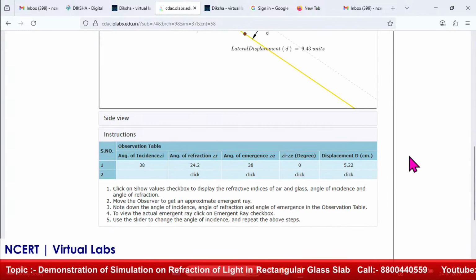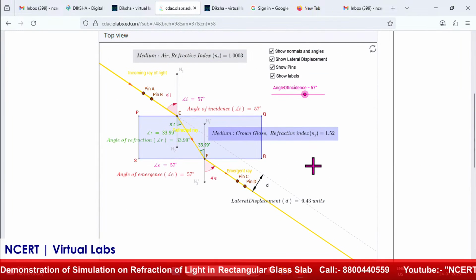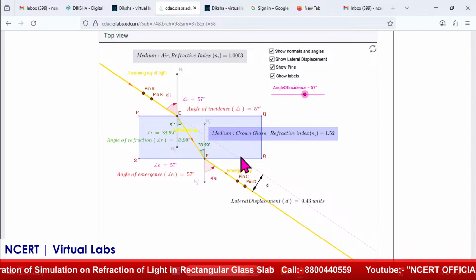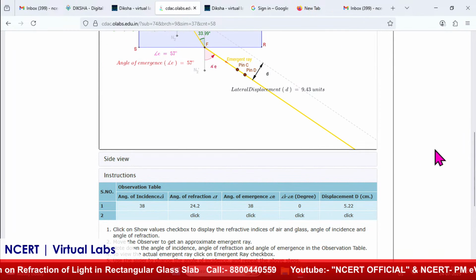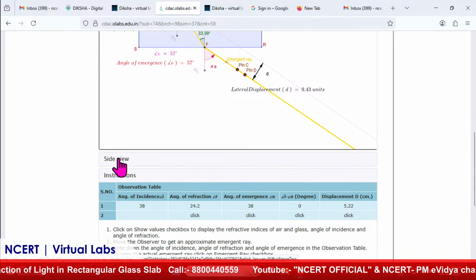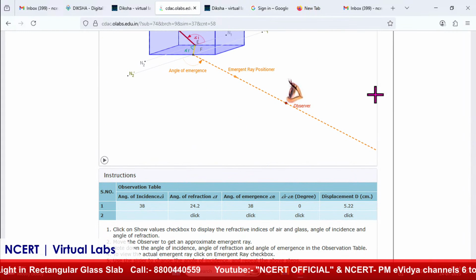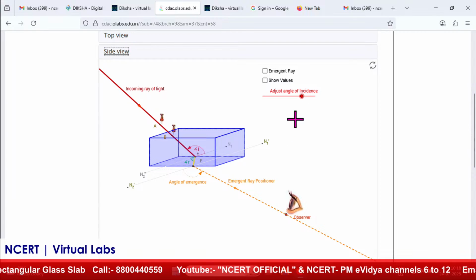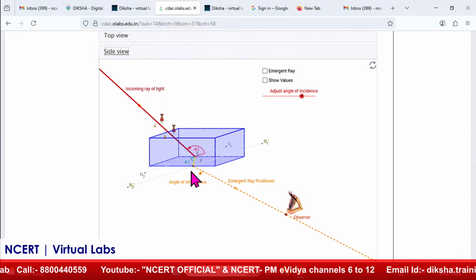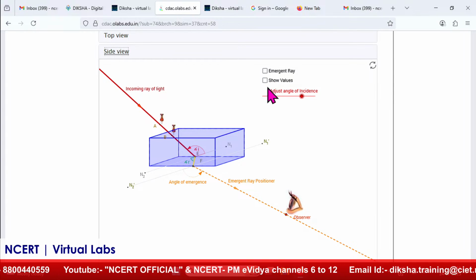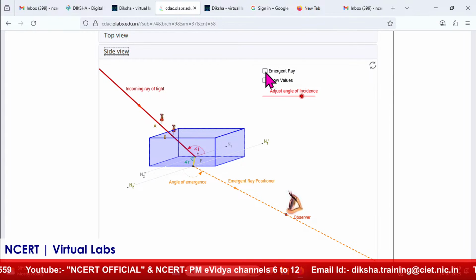One more thing in the virtual lab: normally in the practical lab we do this experiment in the top view case. Suppose we want to see the side view. Here one more feature is available, which is the side view. We can see exactly how the light is refracted and how it is deviated when seeing from the side of the rectangular glass slab.